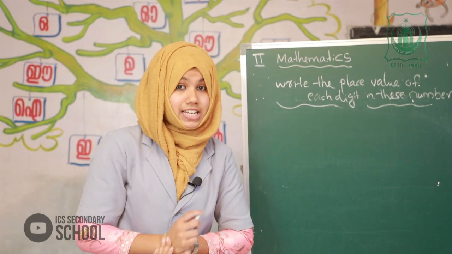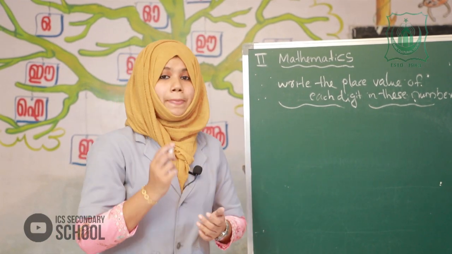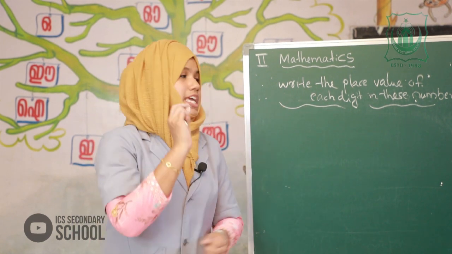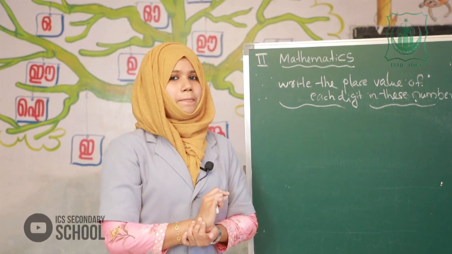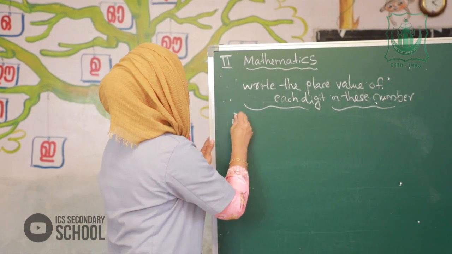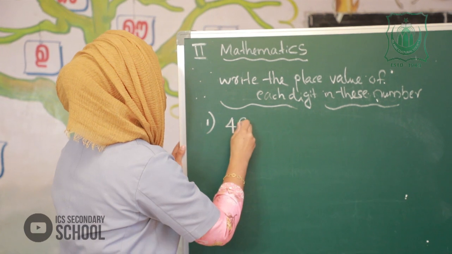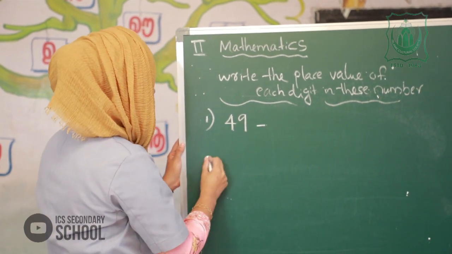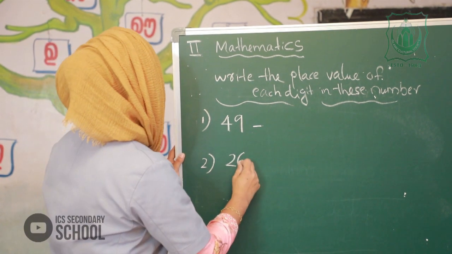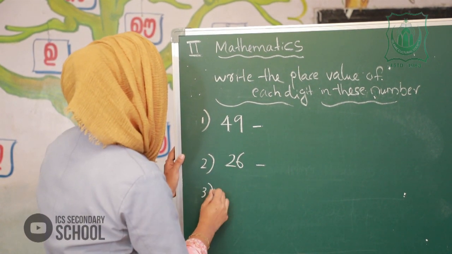Okay. So next class you have homework based on the topic place value. Write the place value of each digit in these numbers. I will give you some numbers. Okay. First one is 49, and second one is 26, and third one is 38. Okay.